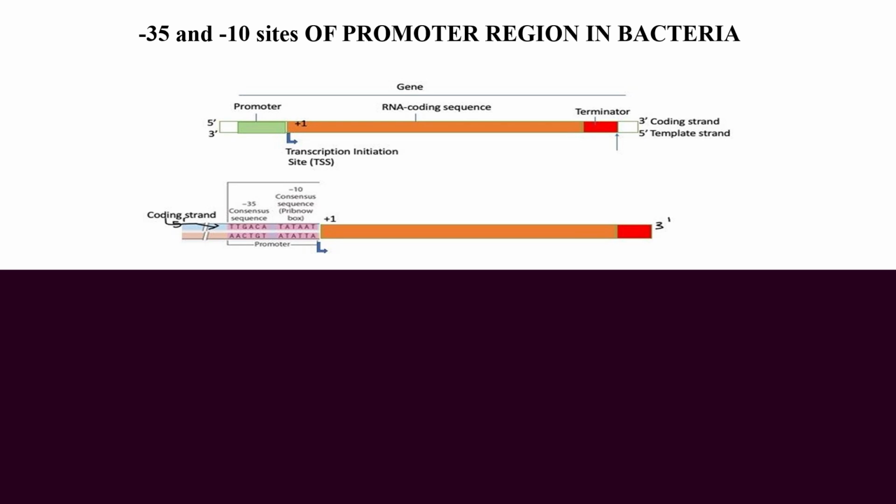This figure shows the promoter region of -35 and -10 consensus sequences of the coding strand. These sequences are conserved regions of the coding strand. These sequences are located before the transcription start point.